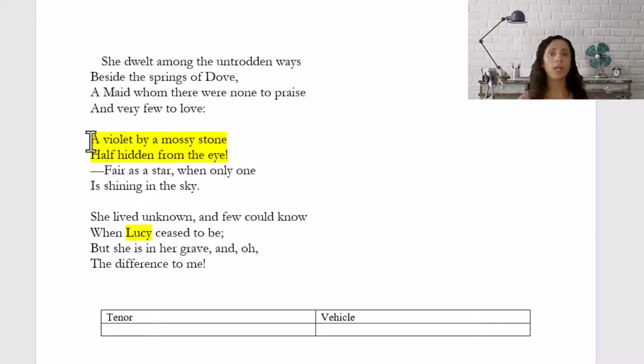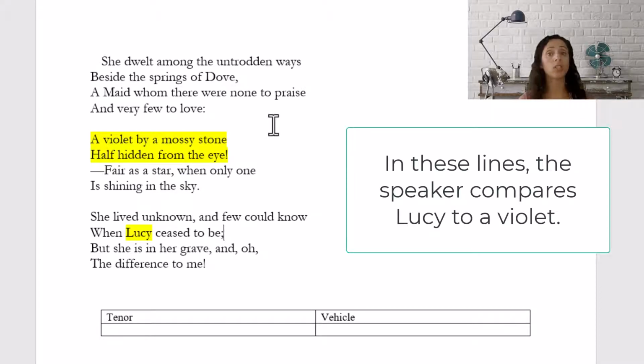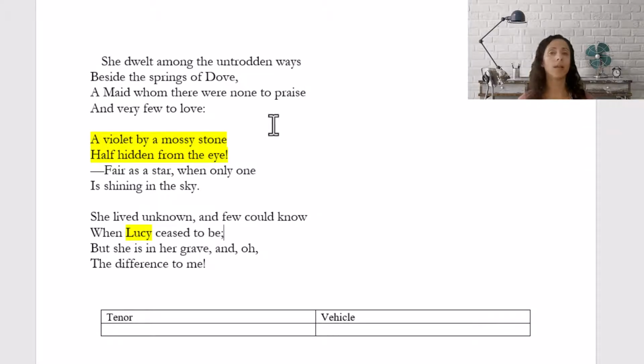So when we get to the second stanza, a violet by a mossy stone half hidden from the eye, now we can guess, it's a very educated guess, that Wordsworth, the speaker here, is talking about Lucy. He's comparing Lucy, who is the subject of the poem, to a violet. And then Wordsworth gives us a little bit more, some characteristics about the violet. He tells us it's by a mossy stone, and that mossy stone is half hidden from the eye.